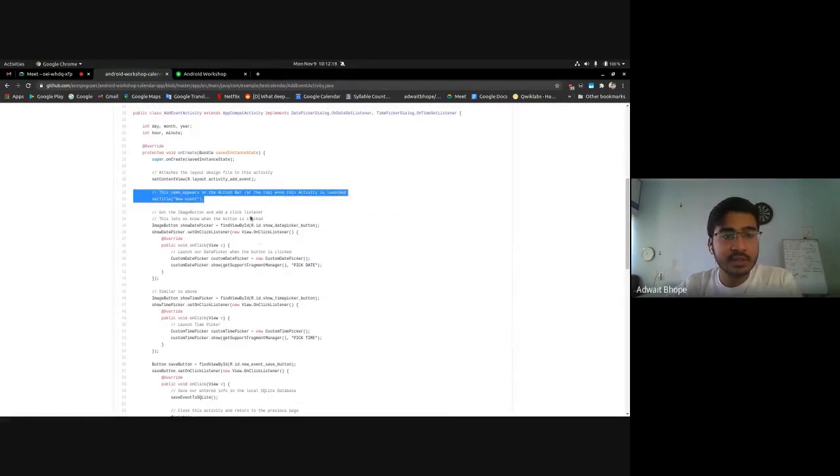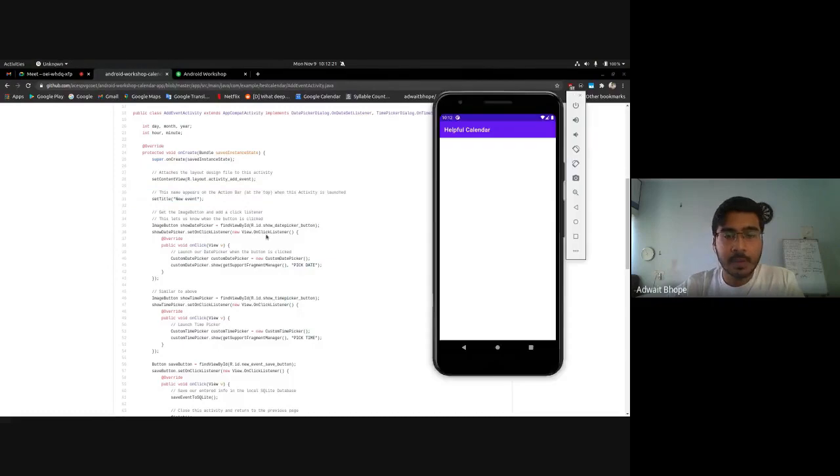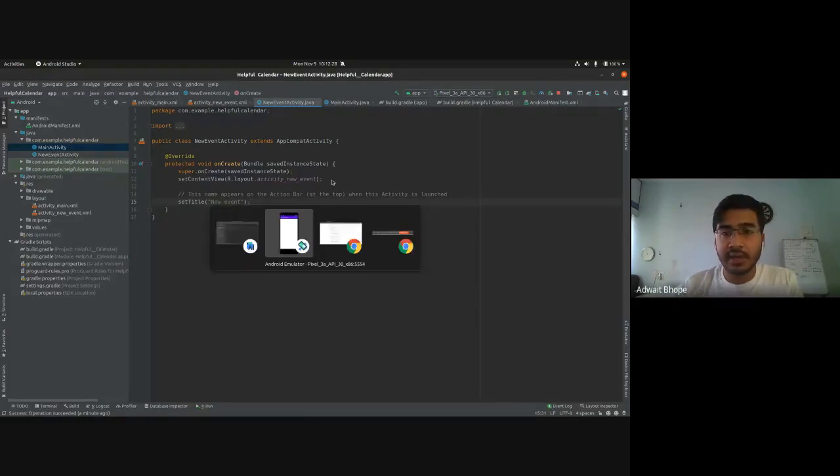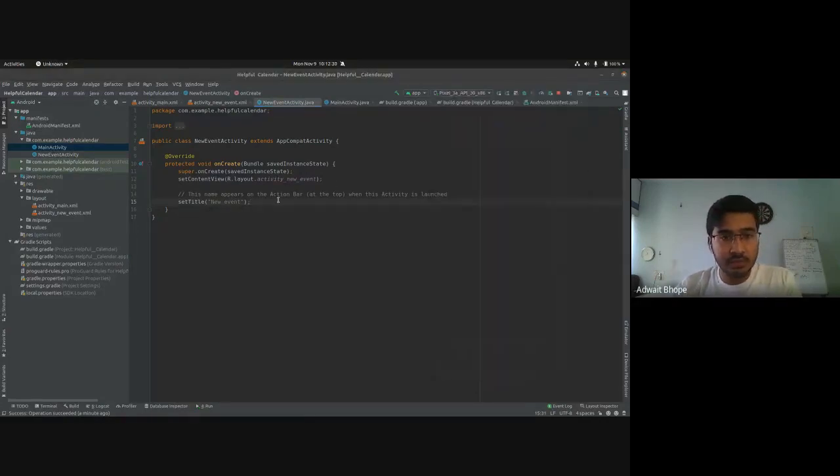So copy these two lines, line 30 and line 31, and paste it in Android Studio. So again, set title is self-explanatory. Instead of this helpful calendar that shows up here, now it will say new event.